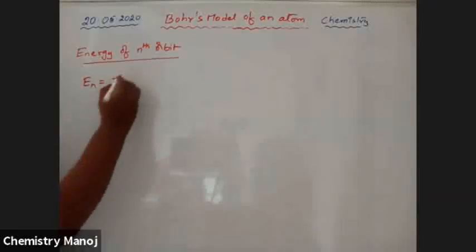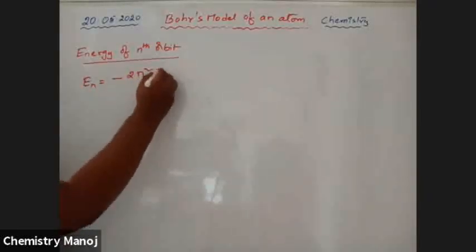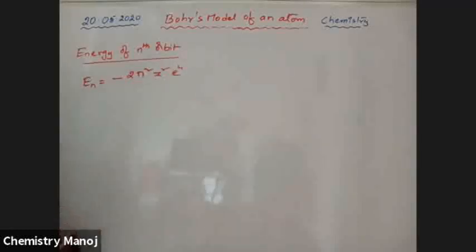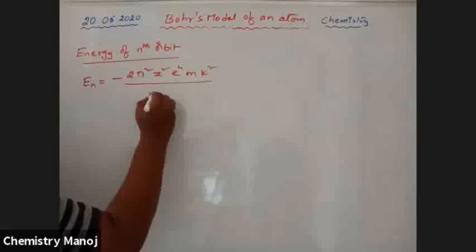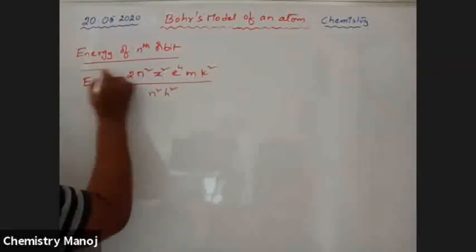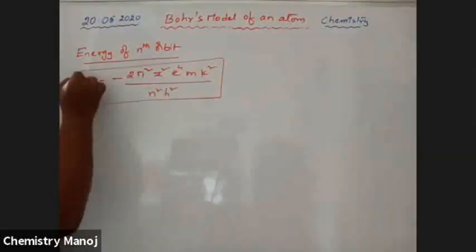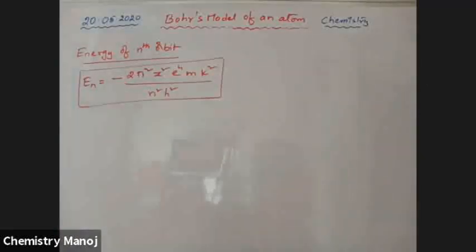minus 2 pi square z square e power 4 m k square by n square h square.